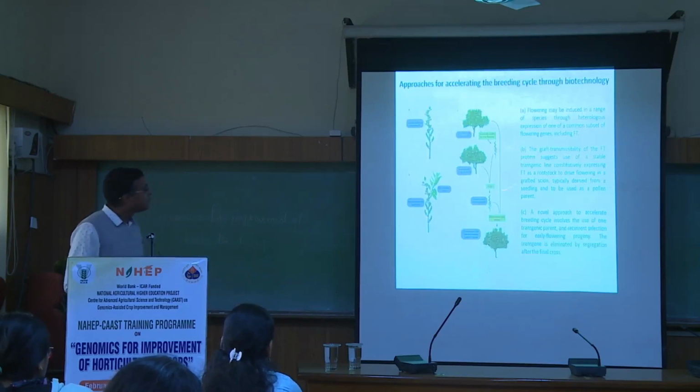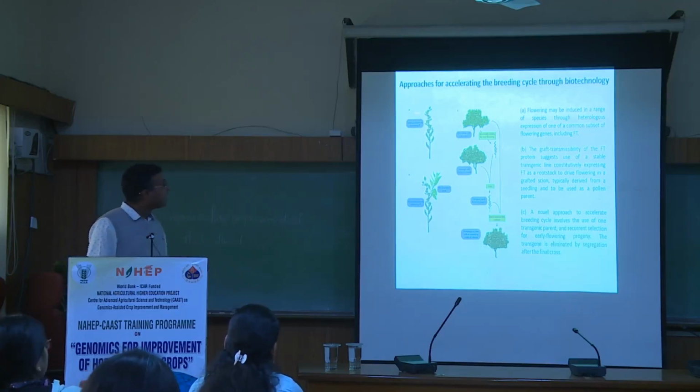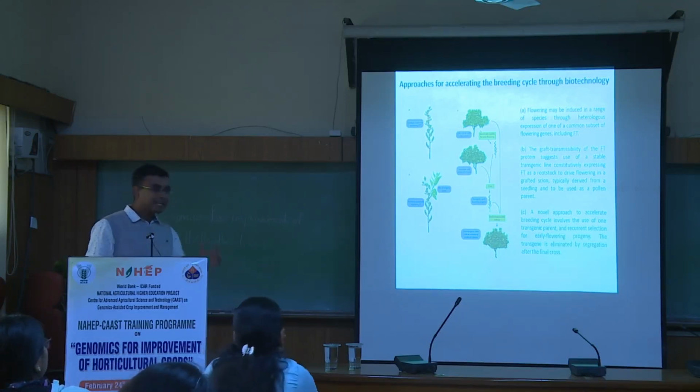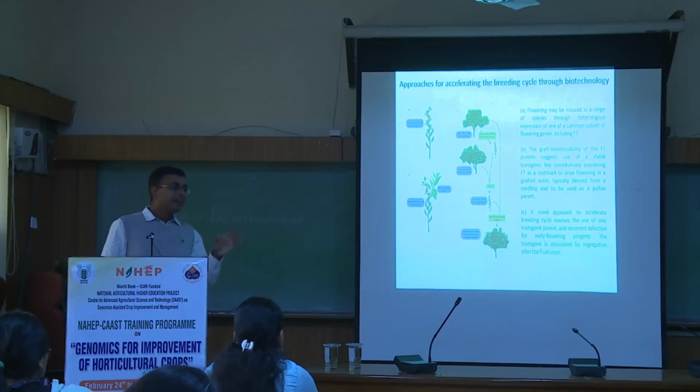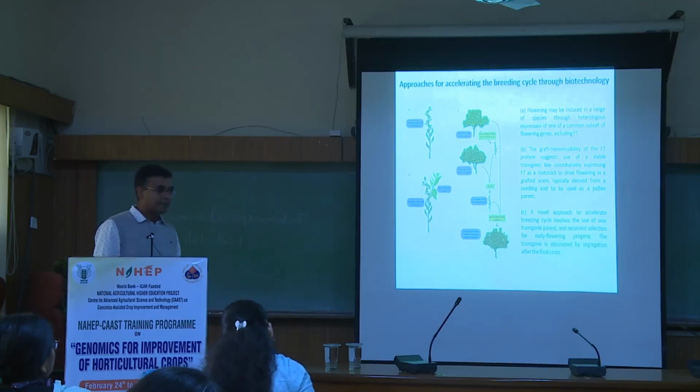And similarly, some of the biotechnological approaches, like I was talking about flowering genes. I will not go into detail about the flowering genes, just giving you a glimpse. By modifying the flowering genes, you can develop rapid cycle populations which have a very short period for flowering. It can be done for any species, even for tree crops. Suppose in mango it is taking 5 years, but it could be done within 5 months also if you modify those flowering genes. So these kinds of plants can be generated.